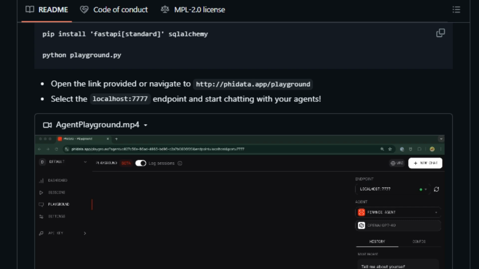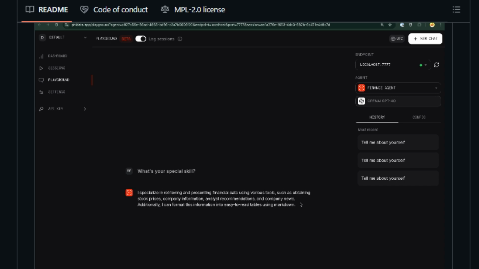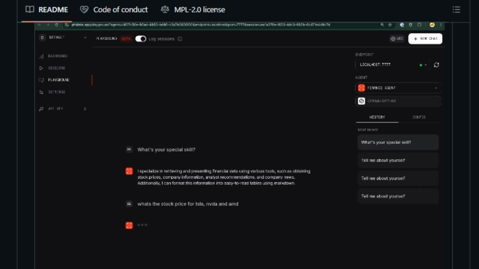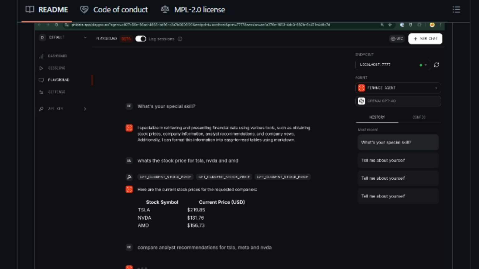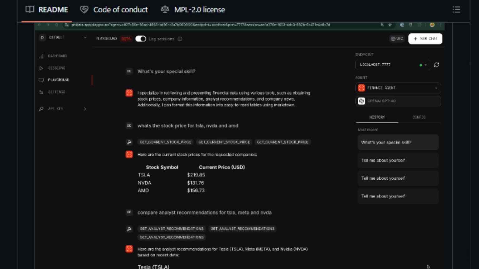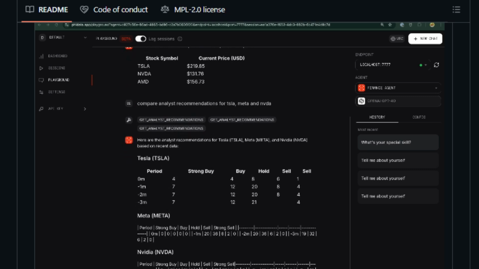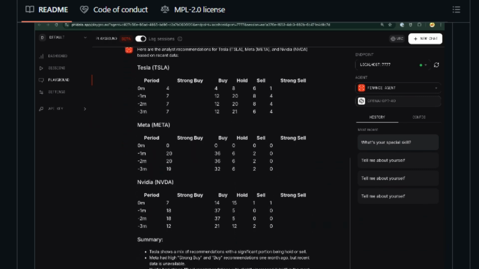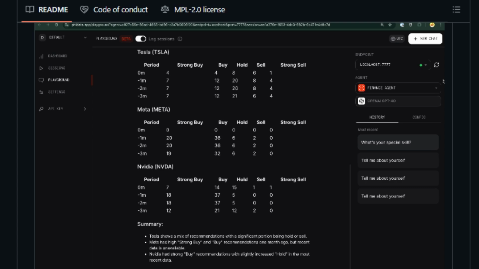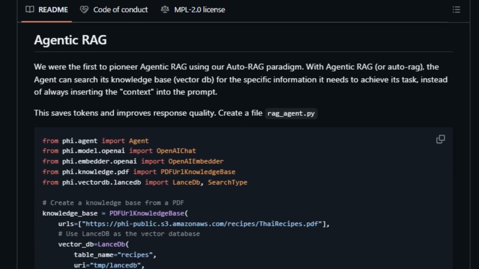Another key feature is Phidata's support for multi-agent orchestration, allowing you to create teams of agents that can work together to solve complex problems. You can define the roles and instructions for each agent and have them collaborate to achieve a common goal. Phidata also has agentic RAG built in, which allows agents to search their knowledge base for relevant information, optimizing response quality and saving tokens. With agentic RAG, agents can decide when to use their knowledge base rather than always including it in the prompt.